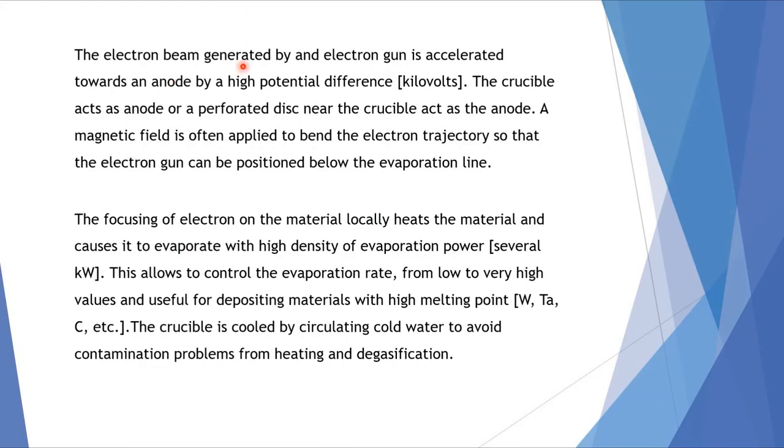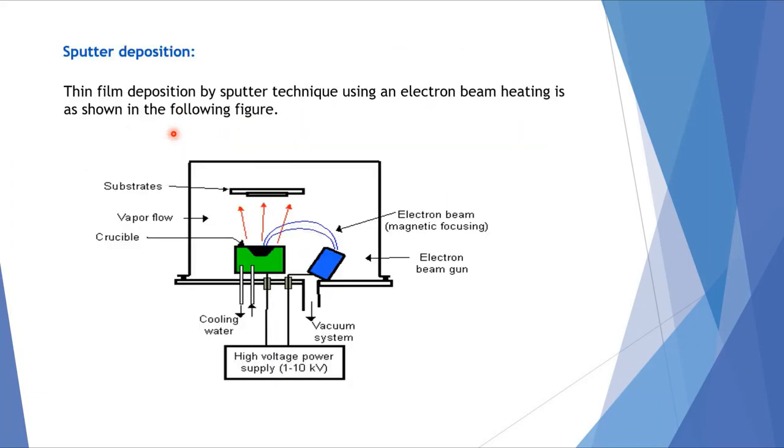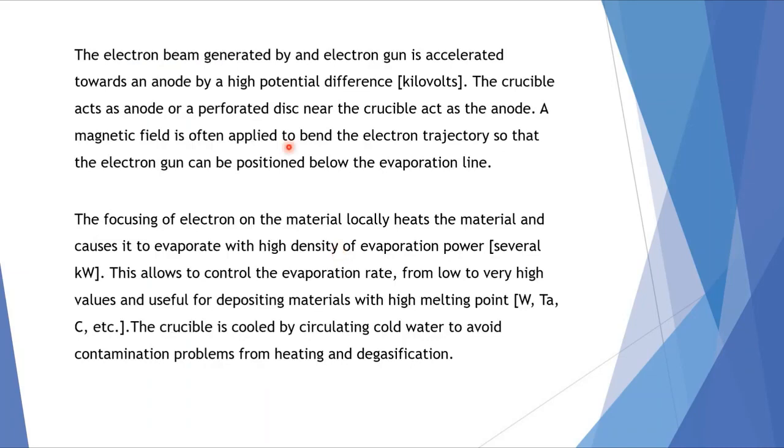The electron beam generated by an electron gun is accelerated towards an anode by high potential difference. The crucible acts as an anode. That means this crucible acts as anode because the electron is negative, anode is positive here, so it is going to attract here, but directionality has been obtained by using magnetic field.